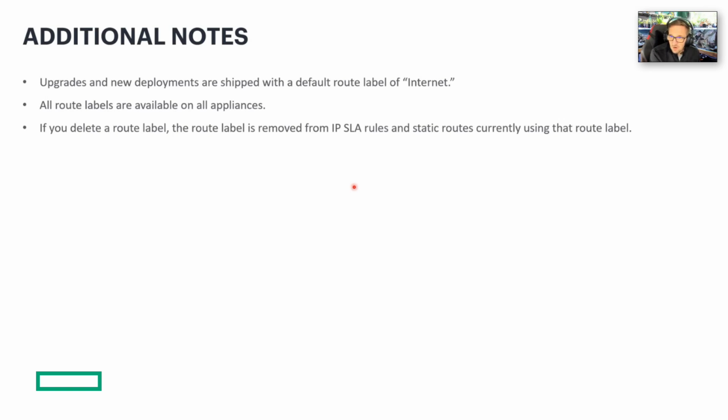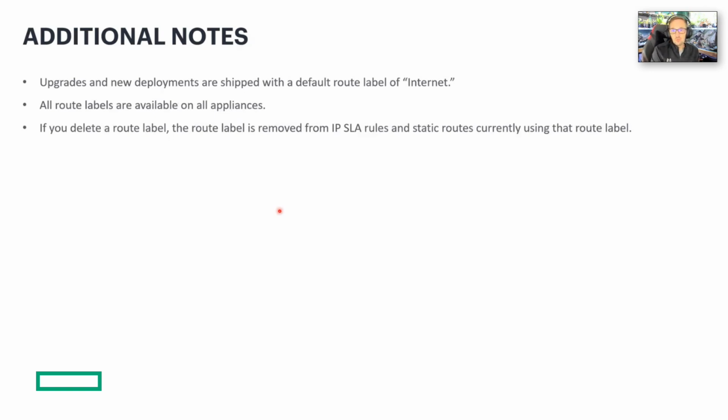Upgrades and new deployments are shipped with one single label of internet. It's automatically selected for local breakout. Of course, it doesn't do anything by default. All labels are available on all appliances. I mentioned that. If you delete a route label, it doesn't delete the IP SLA rule it's associated with or the static route it's associated with. It just doesn't do anything.